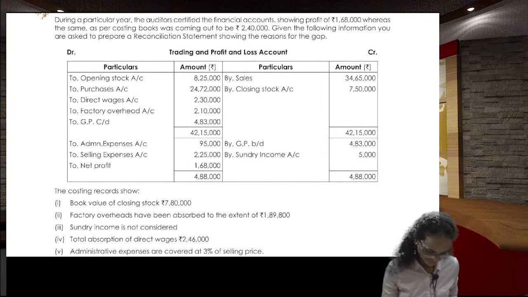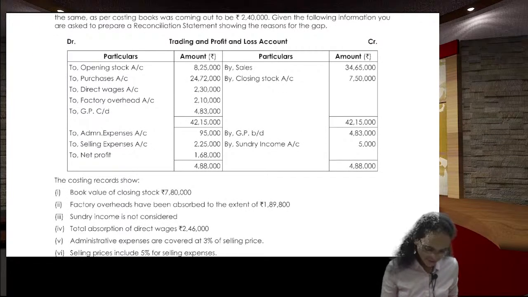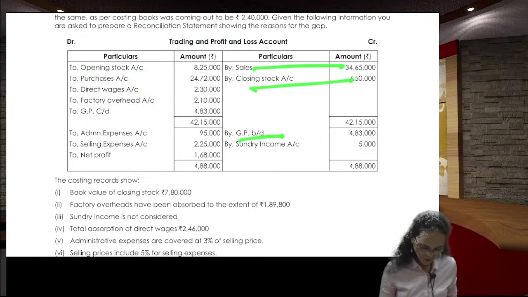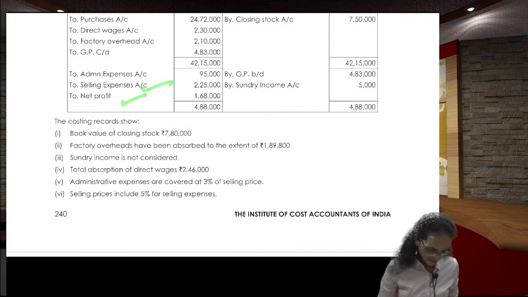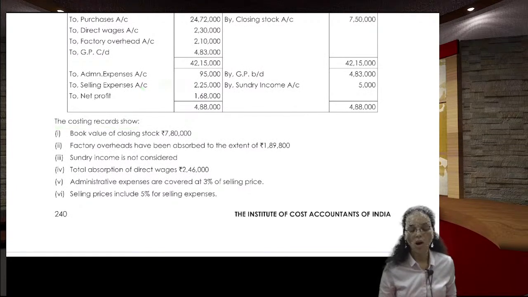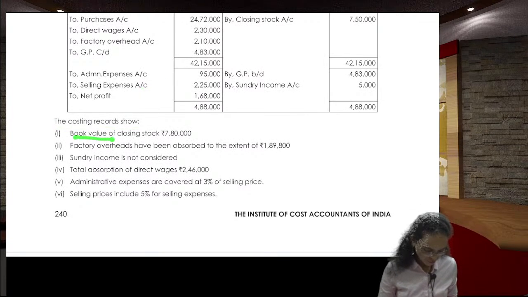Right? Here the trading P&L is given. What is the information? Opening stock, purchases, direct wages, factory overhead, gross profit. Then sales, closing stock, gross profit, sundry income, expenditure, administration expenses, selling expenses, and net profit. The costing records show the book value of closing stock is this much.